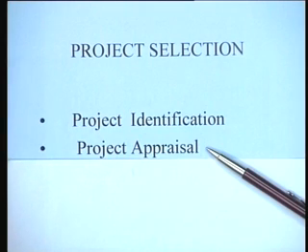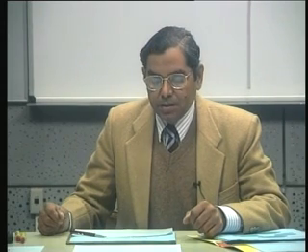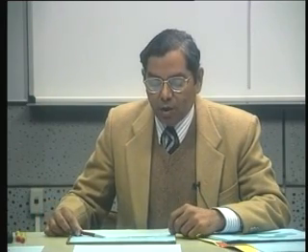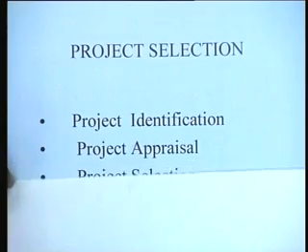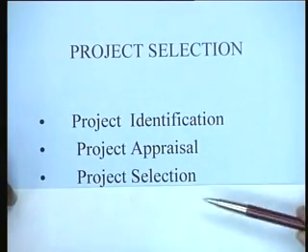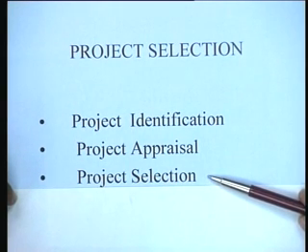And incidentally, as you are aware, a project feasibility report is generally an outcome of the project appraisal activity. Every project generally has a project feasibility study done, and this particular project feasibility study is an outcome of the project appraisal. Once the appraisal is done, the culmination of this particular phase is the selection of the project.